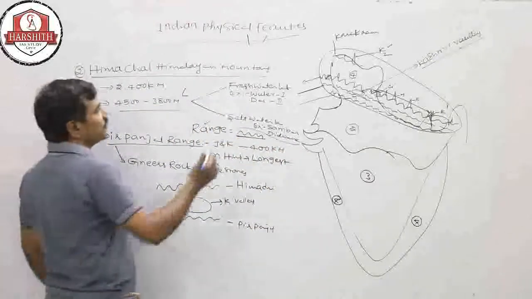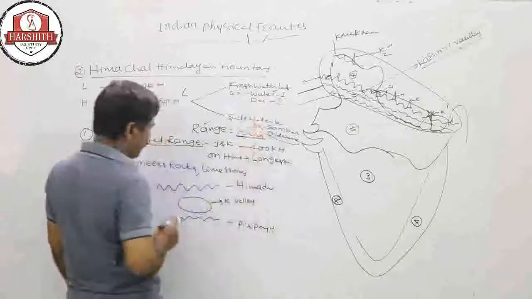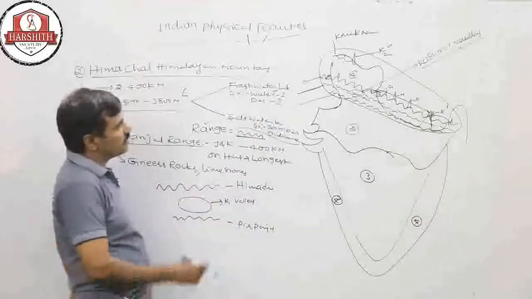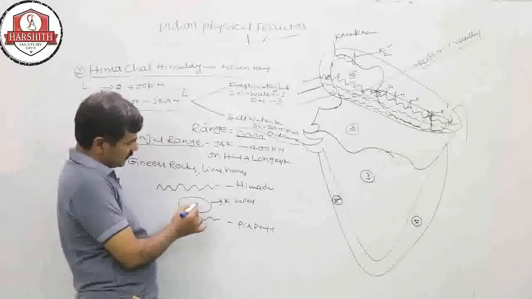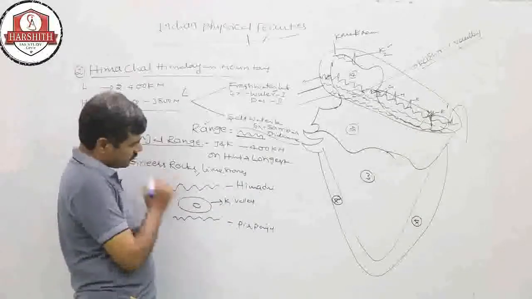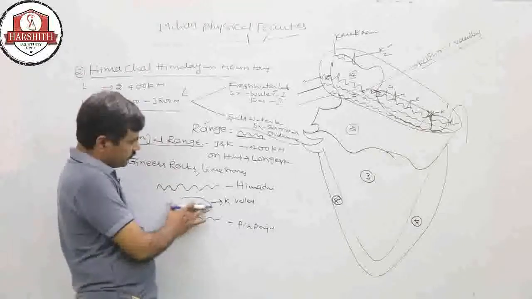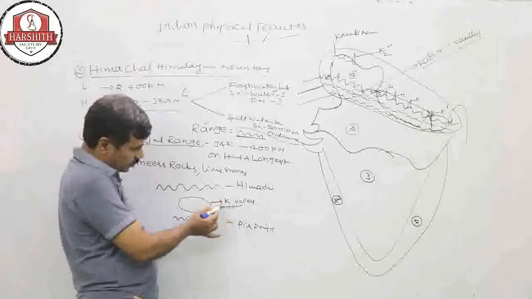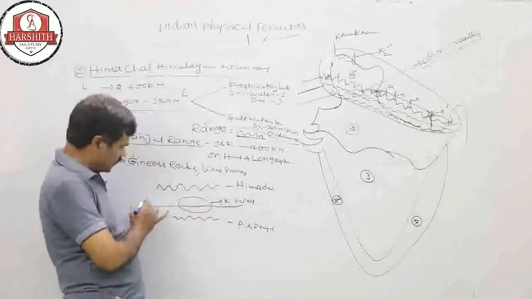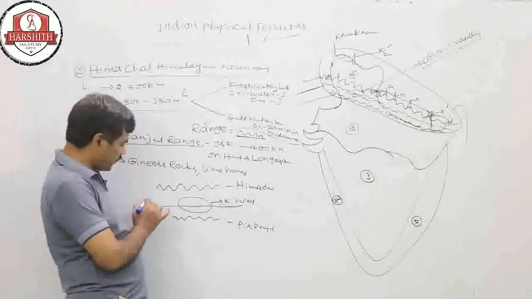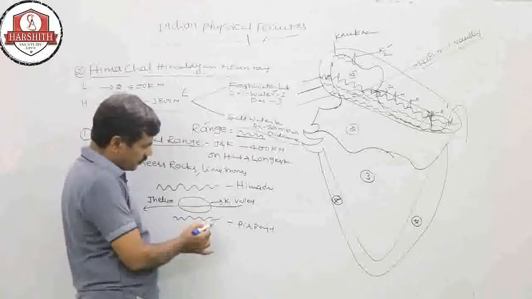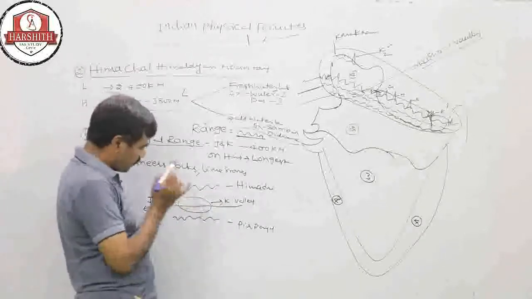So this Ular lake and Dal lake are on the Kashmir Valley. From this Kashmir Valley, one river passes, and the name of the river is Jhelum, which passes between the Pir Panjal range and the Kashmir Valley.